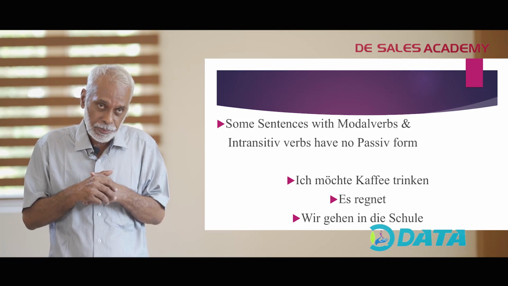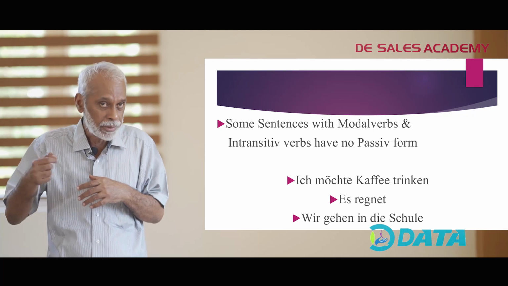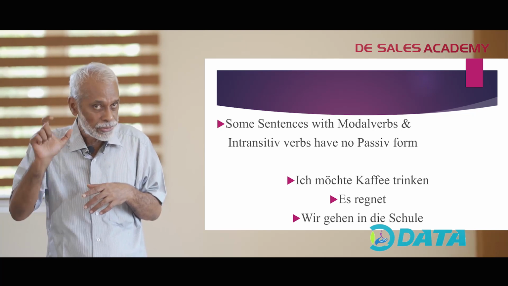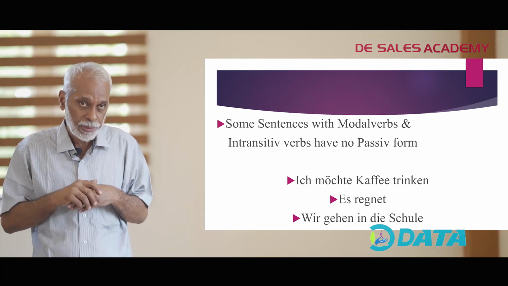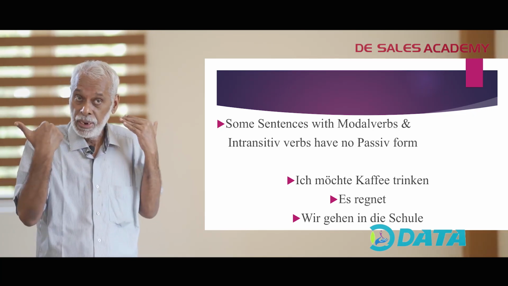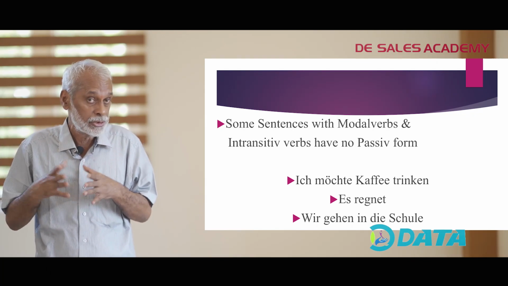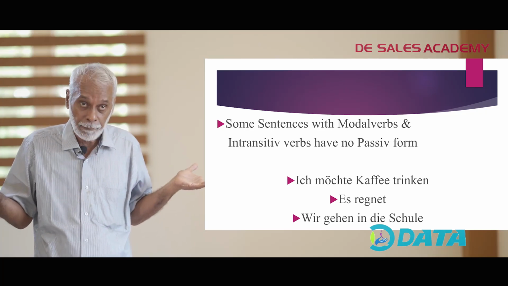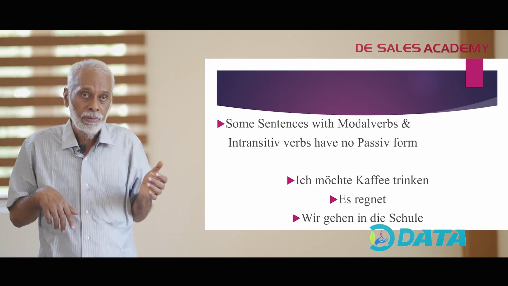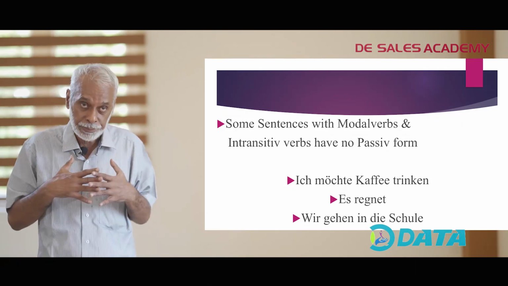For example, ich schreibe einen Brief. I am writing a letter. There is an accusative object in diesem Satz, nämlich einen Brief. Hence, das ist ein transitives Verb. Schreiben ist ein transitives Verb. Ich schreibe einen Brief. Daraus kann man ganz einfach einen Passivsatz bilden: Ein Brief wird geschrieben. A letter is being written.